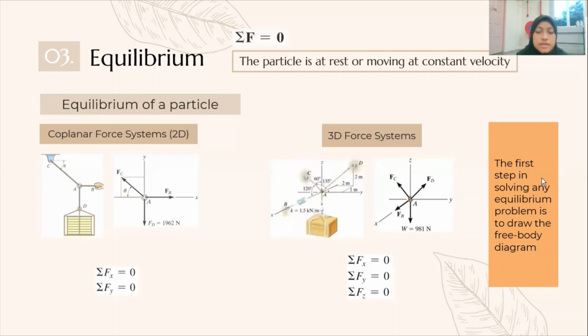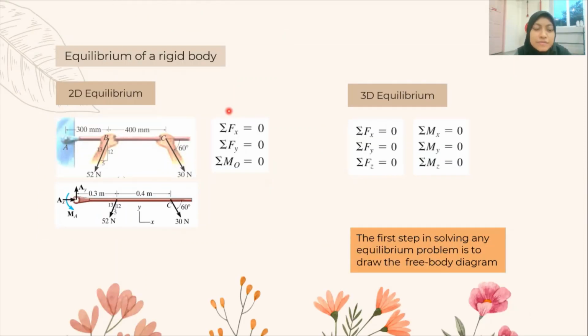So the first step in solving any equilibrium problem is to draw the free body diagram. Next is equilibrium of a rigid body. The sum of the forces acting on the body is equal to 0. So for 2D equilibrium, summation of Fx equals 0, summation of Fy equals 0. This equation states that the sum of the moments of all the forces in the system about point O is equal to 0. In 3D equilibrium, also summation of Fx, Fy, Fz equals 0, and the moment also equals 0. As usual, the first step in solving any equilibrium problem is to draw the free body diagram.